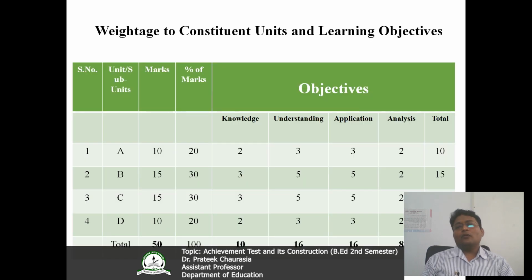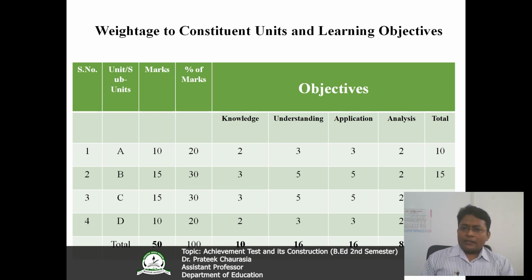Now, moving forward, here you can see it is a matrix type arrangement based on the weightage to constituent units and learning objective. Suppose, for example, I am considering that as a teacher I want to take the test of 4 different topics or units, whatever is being decided by the teacher. Number 1 is unit A, second is unit B, third is unit C, and fourth is unit D. You can see here in this slide,